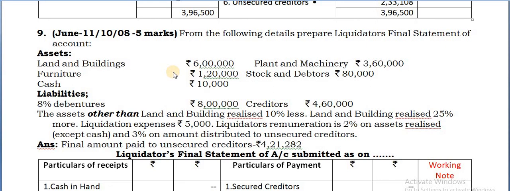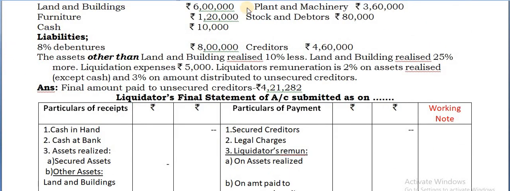Question number 9. You are given these assets. Be careful whenever you are given the assets individually, separately. And liabilities, 8% debentures are there, creditors are there. The assets other than the land and buildings realized 10%.